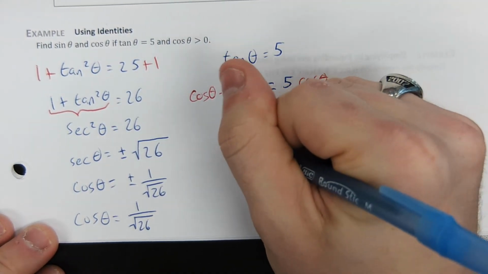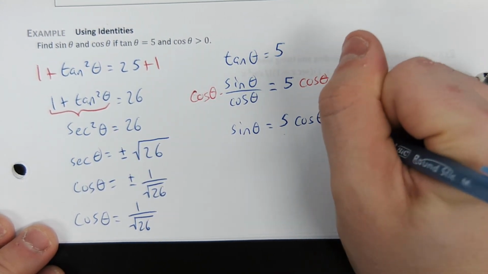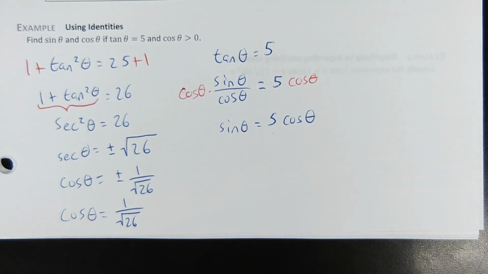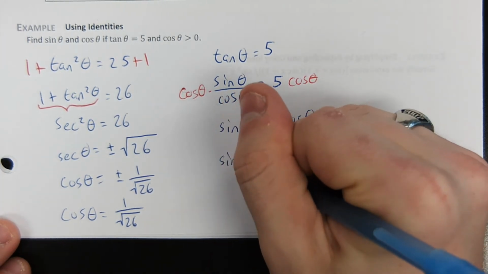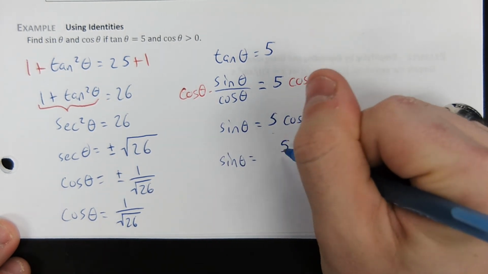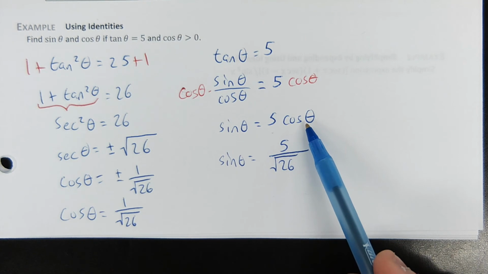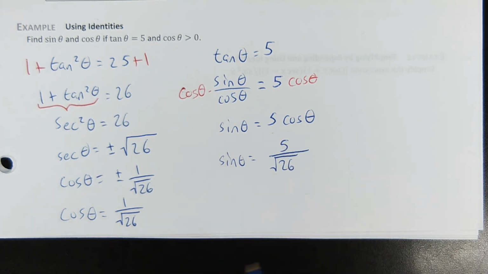So sine of theta is 5 cosine theta. But wait a minute, this is what cosine of theta equals. So sine of theta must just be 5 over root 26, because we're replacing cosine of theta with what it equals, 1 over root 26.